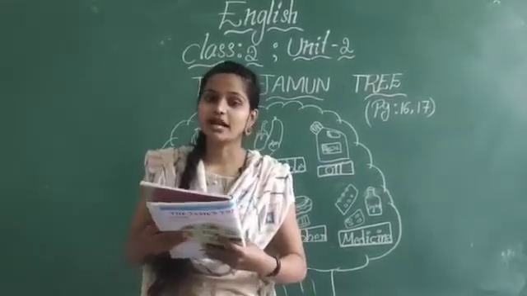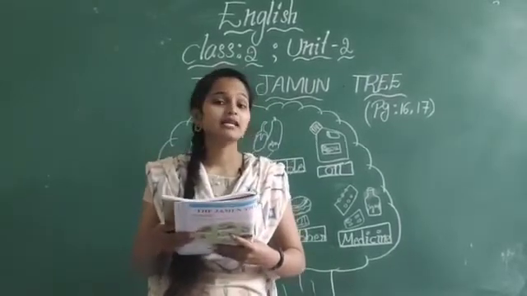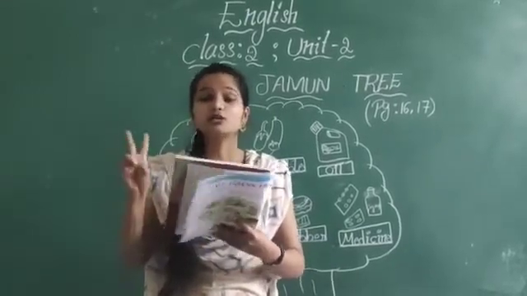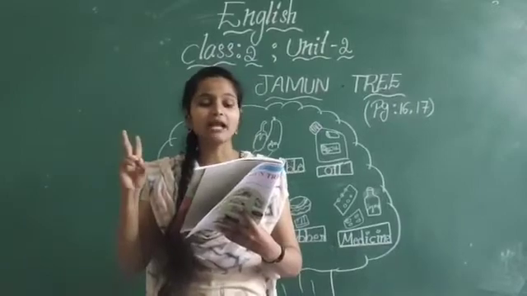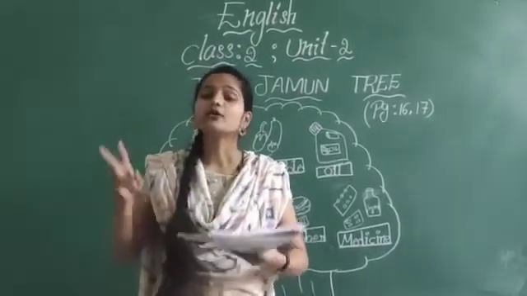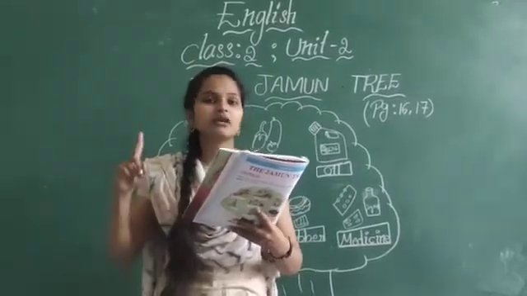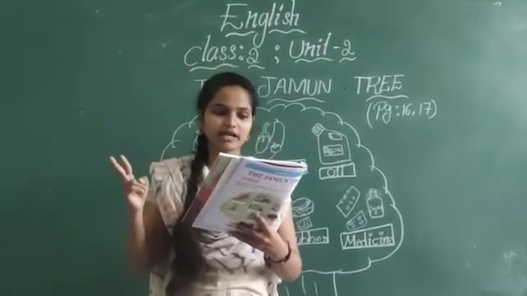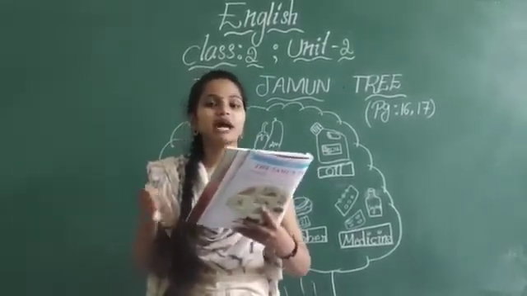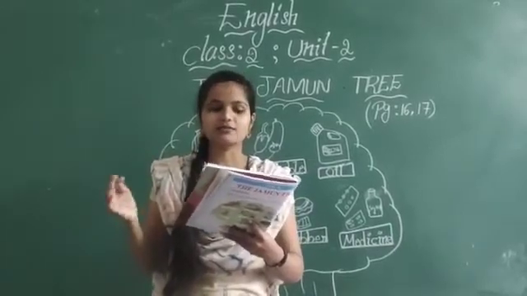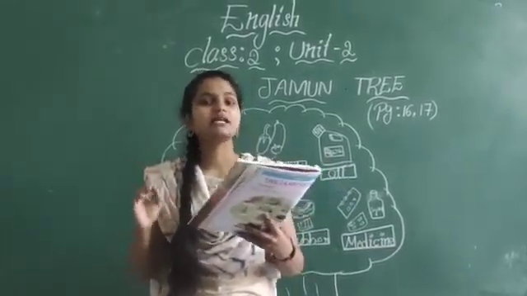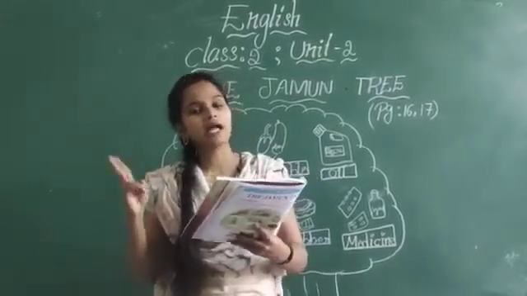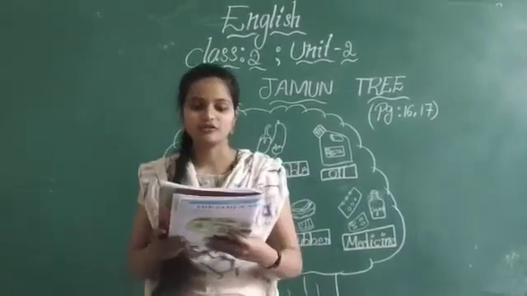So where was the village? There was a village near which forest? Panchavati forest. Then two children, Rajat and Aruni. So how many children are there? Two children. What are their names? Rajat and Aruni. Where are they living? They are living in the village. There was a small village near the Panchavati forest. Two children, Rajat and Aruni, were living in the village.